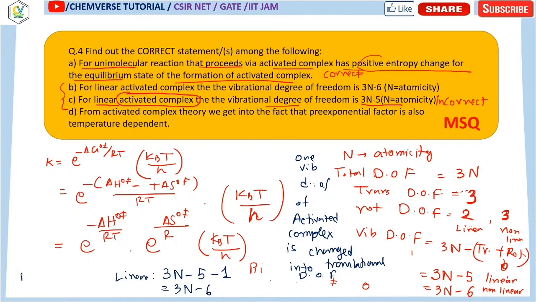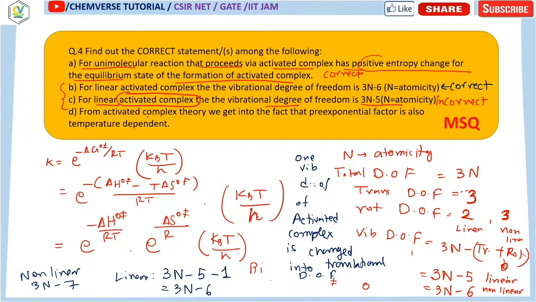It's for the linear case, and for the non-linear case, it will be 3n minus 7. So your correct option will be option B. So this is your correct option, option B, not option C. Option C is incorrect.